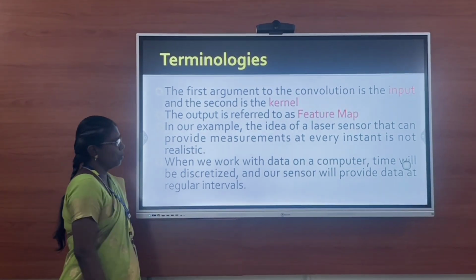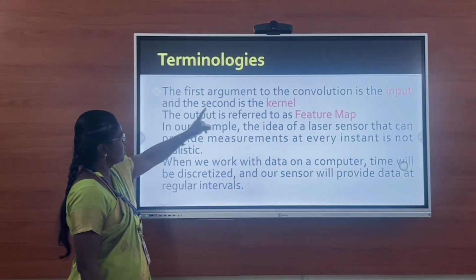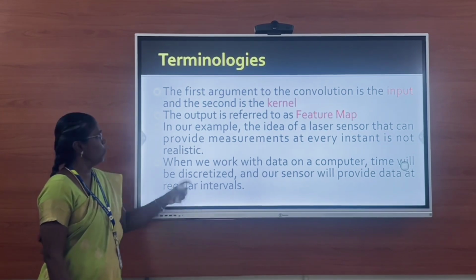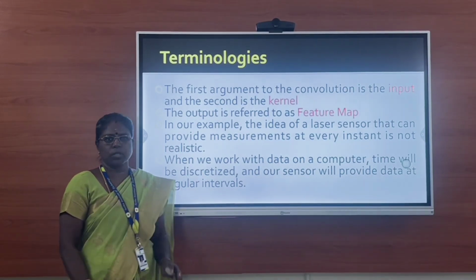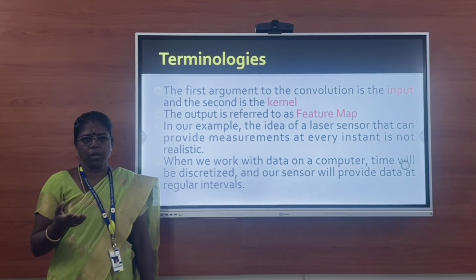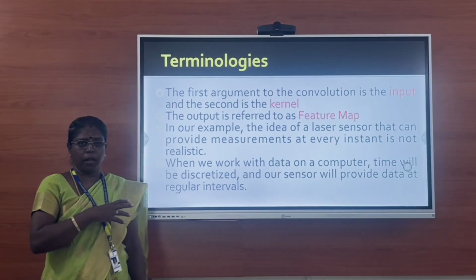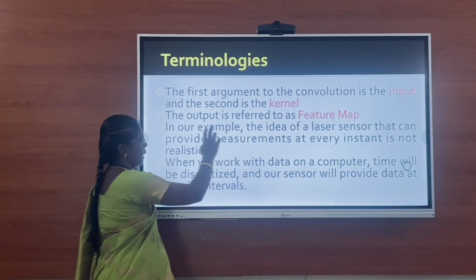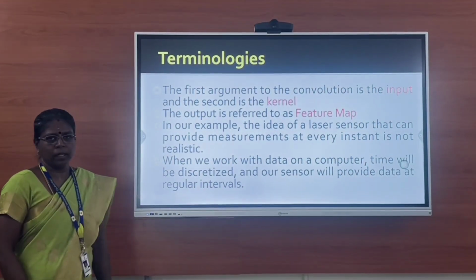So the important terminologies used in CNN are input and kernel. The first argument to the convolution is the input, and the second is the kernel. Input is what we are going to process, that is the image, the data, which may be in any form. It may be one-dimensional data, or it may be two-dimensional data, whatever it may be. The data is considered as input, and the second is the kernel.